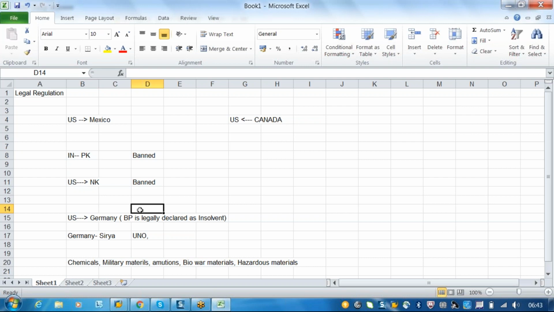Since he is legally insolvent or declared bankrupt, or has participated in some antisocial activities, or belongs to some international terrorist agencies. So what are these basically? These are rules framed by each and every country's government.